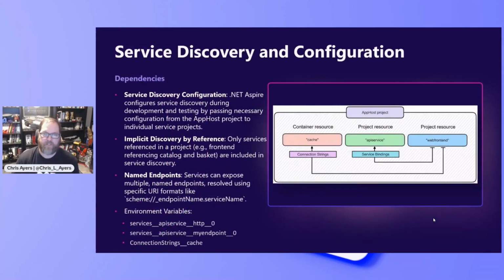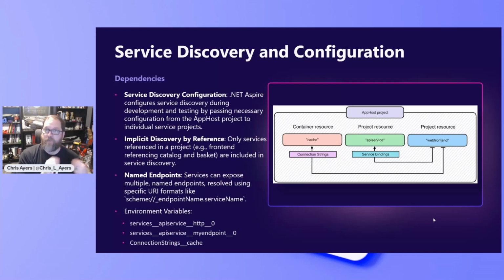And when I talk about service discovery, this is the really cool part. Some components, and I'm sure we're going to touch on this in other sessions, want connection strings. Others maybe just expose an endpoint, a URL, a port. And so depending upon the services I reference and use, it provides what's needed to the client side. So if, for instance, I make a backend API and I pass that reference to my front end, it might just pass API service and then the port for HTTP or the port for HTTPS.